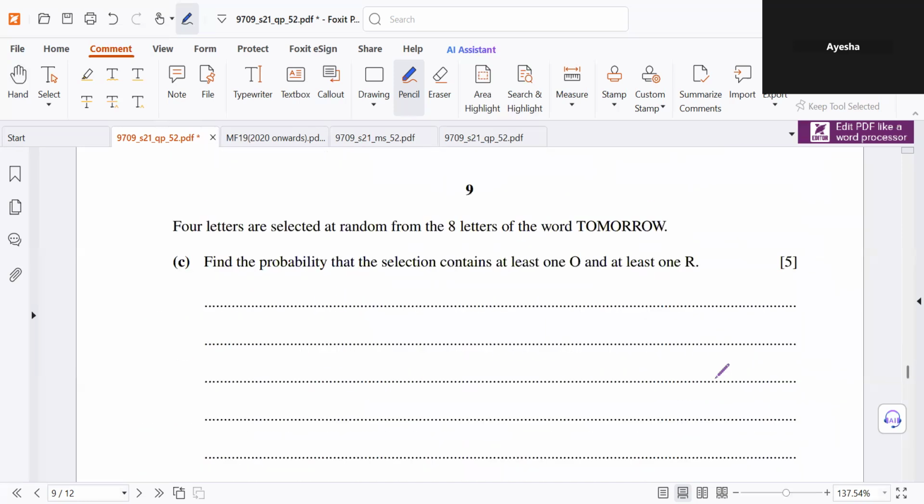Okay. 4 letters are selected at random from the 8 letters of the word tomorrow. Find the probability that the selection contains at least one R and at least one O. Acha. Whenever there's a question on probability and combinations, we have to use a different strategy.